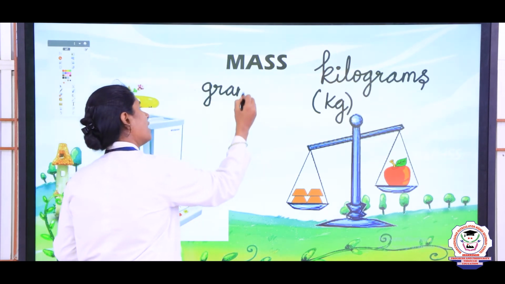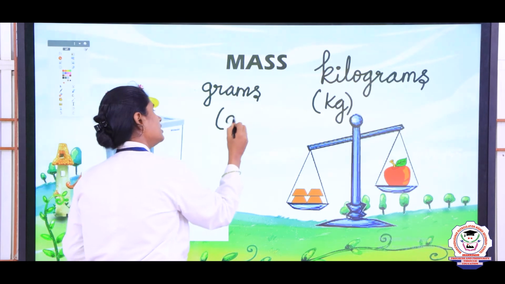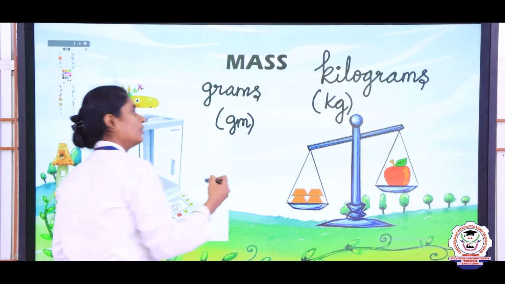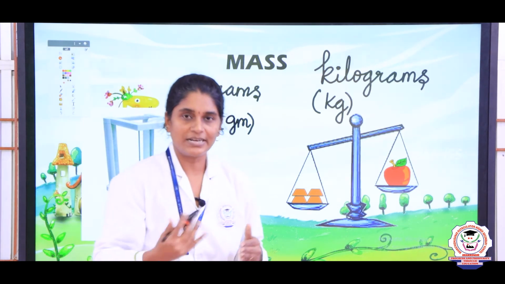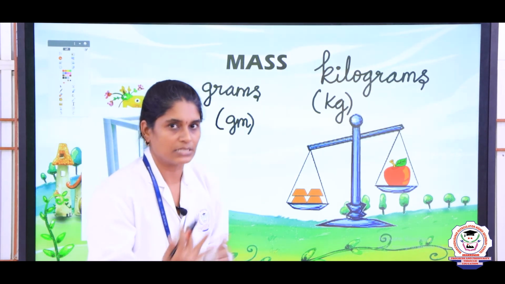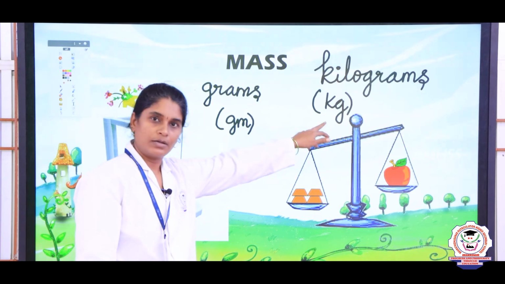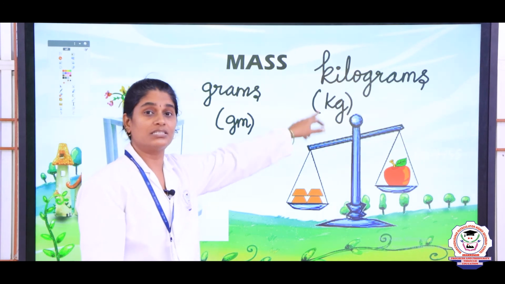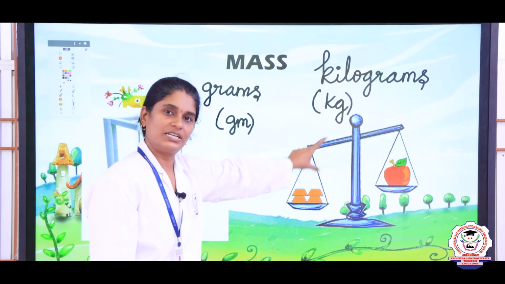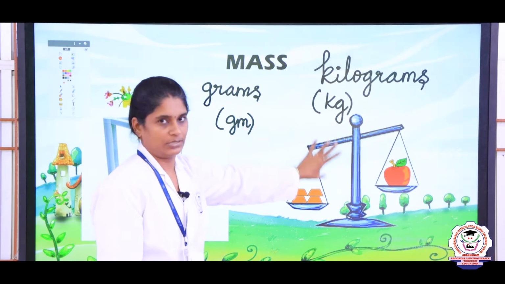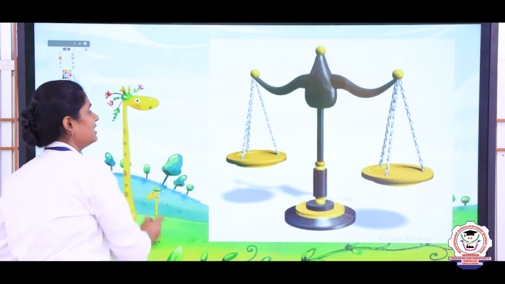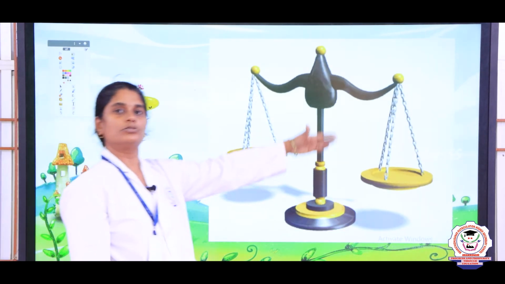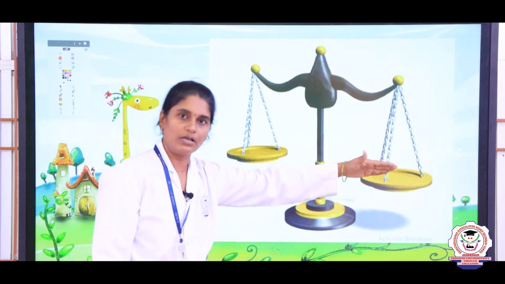So, this grams is denoted as gm. Okay. So, the standard unit of measuring weight, that is mass, is kilograms, right. So, kg is the standard unit of measuring the weight of an object, right. Okay. So, you can see here this is the weighing balance, where they will measure the weight of the object,